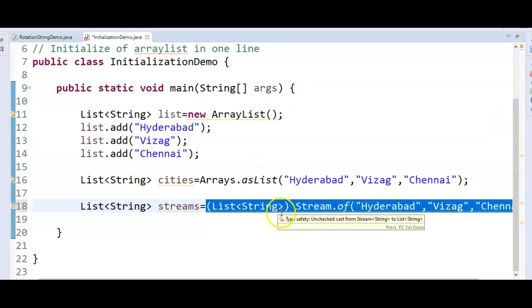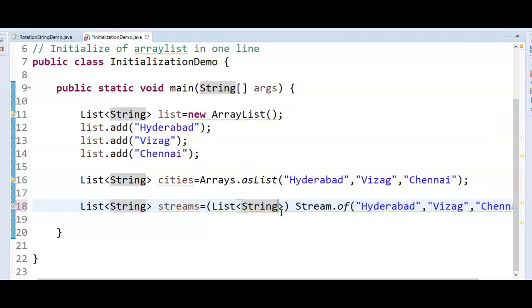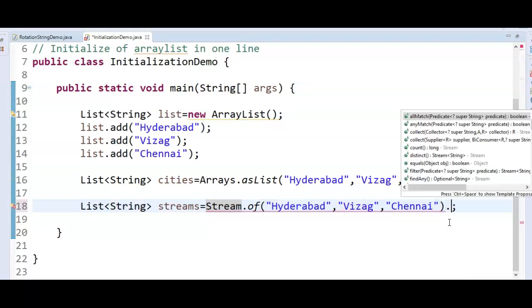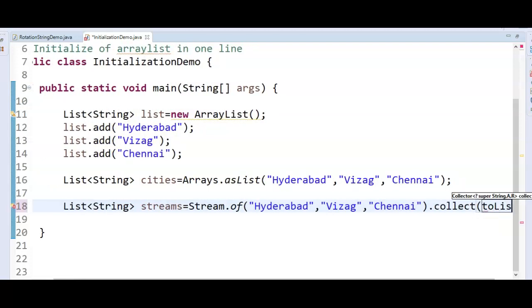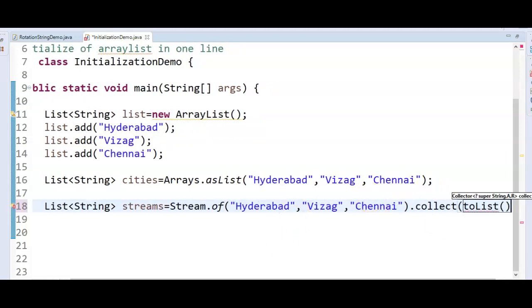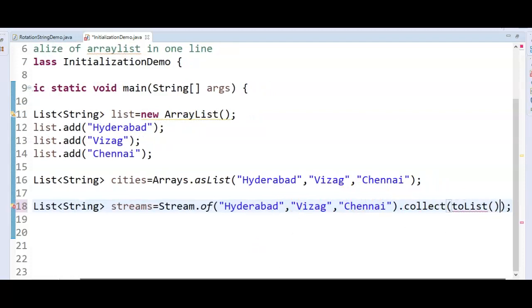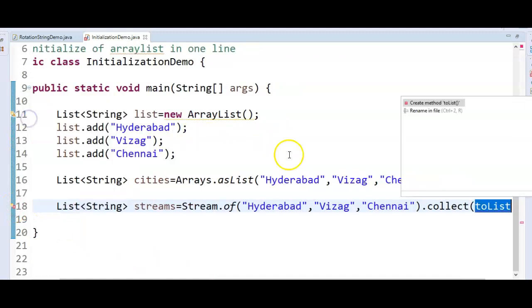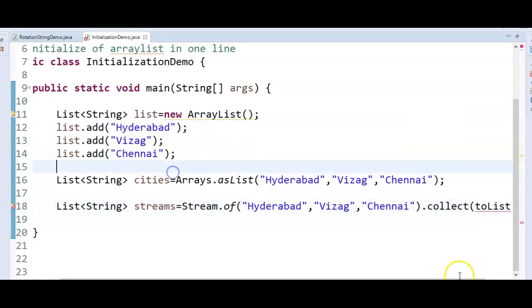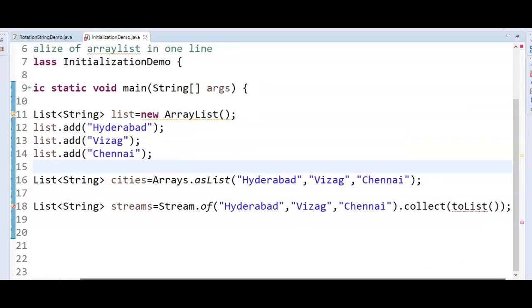Here it adds a cast, so ideally we don't need that. Instead of doing the cast here, what we can do is, Stream.of will pass the list, and then we just say collect. There is a method called collect inside the stream, and here we need to give toList. Collect, dot, toList.